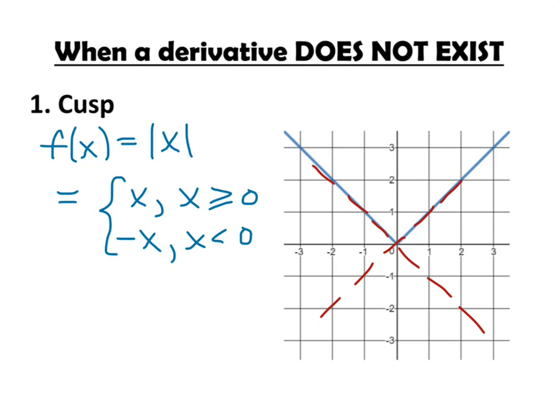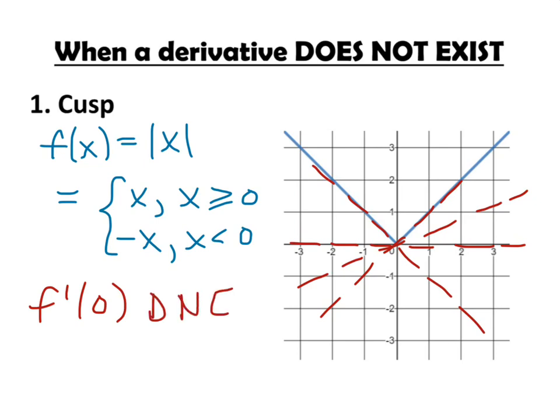We can draw infinitely many other slopes through a cusp. This would be a potential slope, and this could be another potential slope. So there's not any one single slope that we could draw through a cusp. Any of these slopes are possible. Since we do not have one particular slope at 0, we would say the derivative or the slope at 0 does not exist.